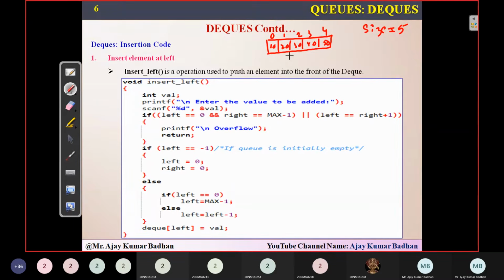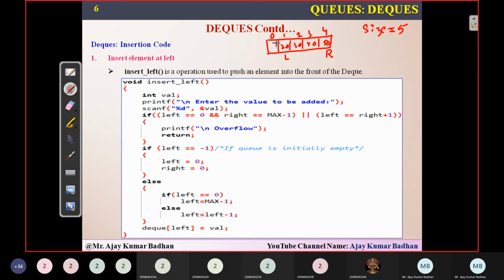So inserting in the left. Initially these are the elements I have inserted. Later on I performed some delete operation and was able to delete this element. And as we have already discussed in the previous sessions, whenever I delete, left will be pointing here and right will be pointing at this particular location. Please understand this.